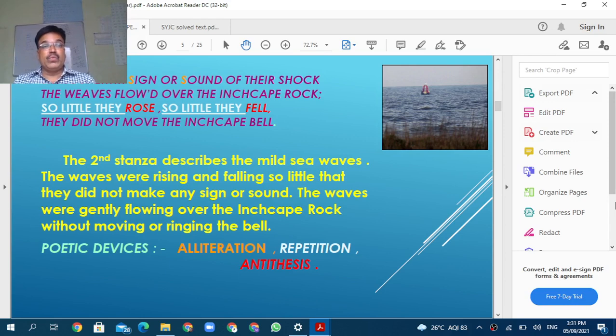The wave flowed over the Inchcape rock without any, that is, the high sound, without any fast movement to the wave. Everything was going on well in the ocean. ह्या सगळ्या गोष्टी व्यवस्थित चालल्या होत्या. एक माइल्ड वेव्ह होत्या, म्हणजे लाटावर मध्यम स्वरूपाच्या लाटा तिथे वाहत होत्या.